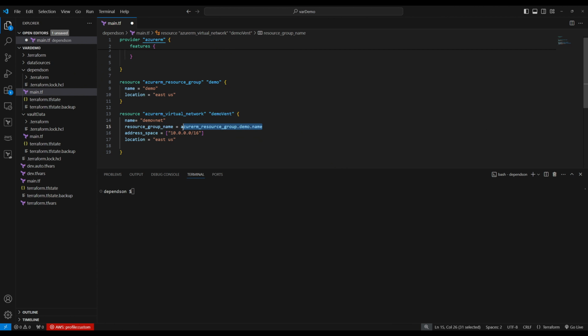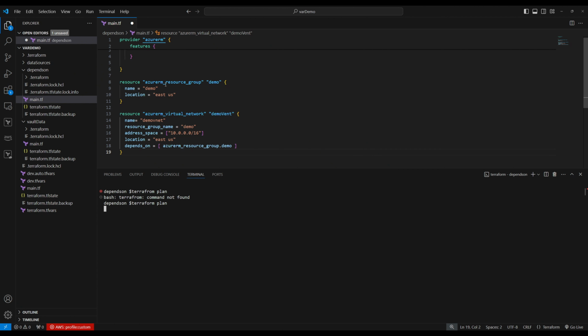Or the other way is, you can hard code that and tell Terraform explicitly depends on which one. So depends on this, depends on the demo resource group. Now Terraform knows this virtual network depends on the resource group. It will create the resource group first and then create the virtual network. That's what the explicit dependency is about. Let's do Terraform plan.